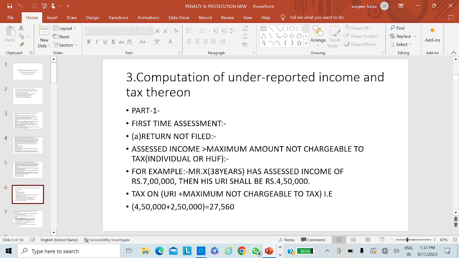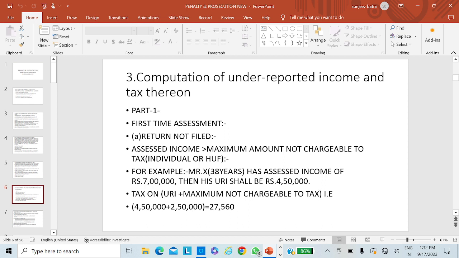On that amount, the penalty shall be imposed. We will discuss later what amount of penalty, at what percentage the penalty is to be imposed. First, we will learn what is under-reporting of income.